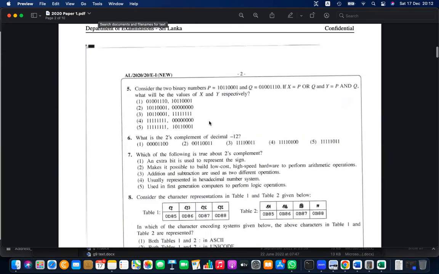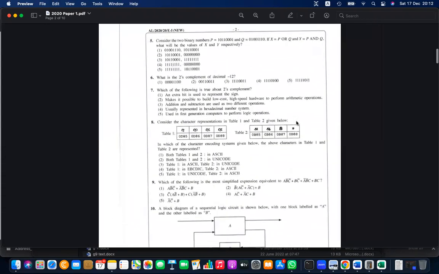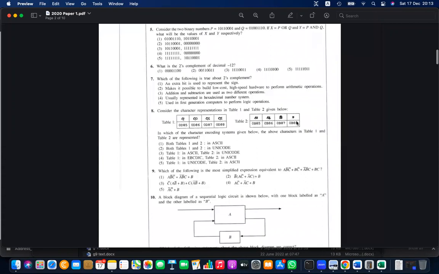We are now increasing the speed. So question number 5 to 10, quickly. Answer question number 5 to 10 quickly.